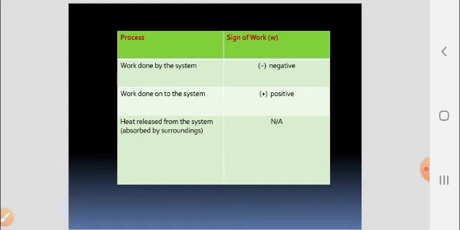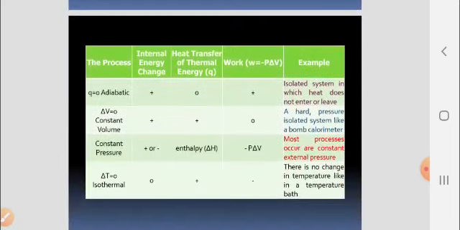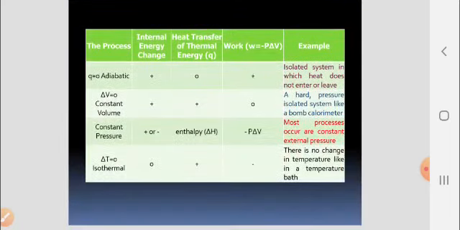When heat is released from the system, no sign of work is applicable. Now the next table shows the change in internal energy, the work done by the system or on the system, and heat transfer of thermal energy in various processes.